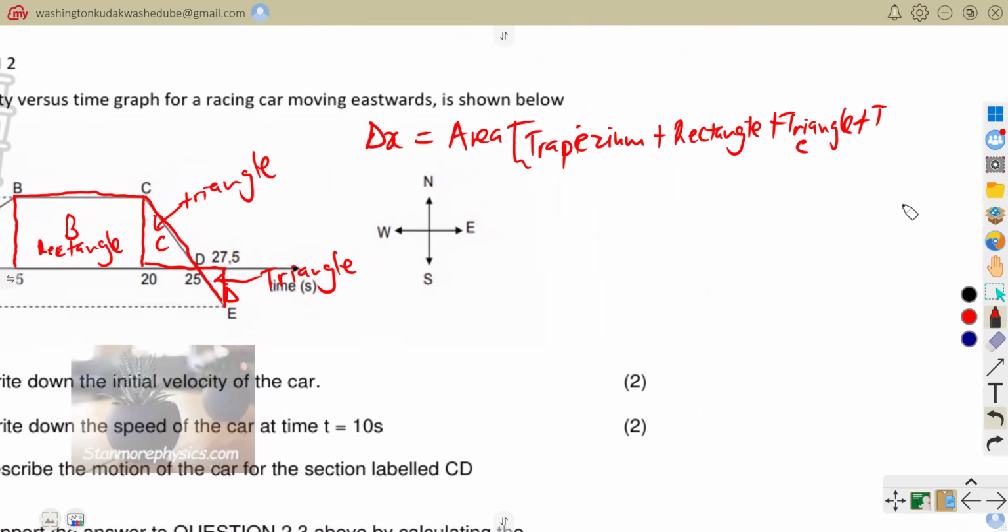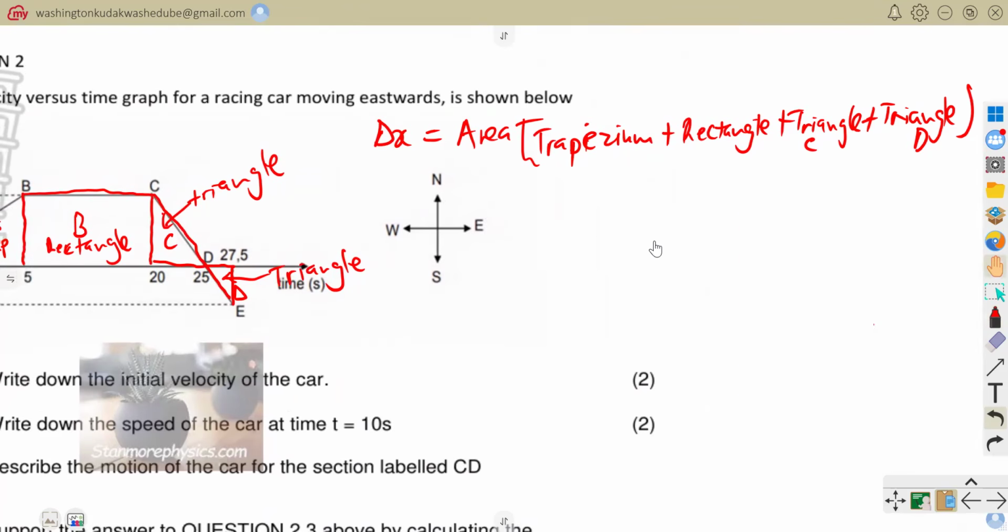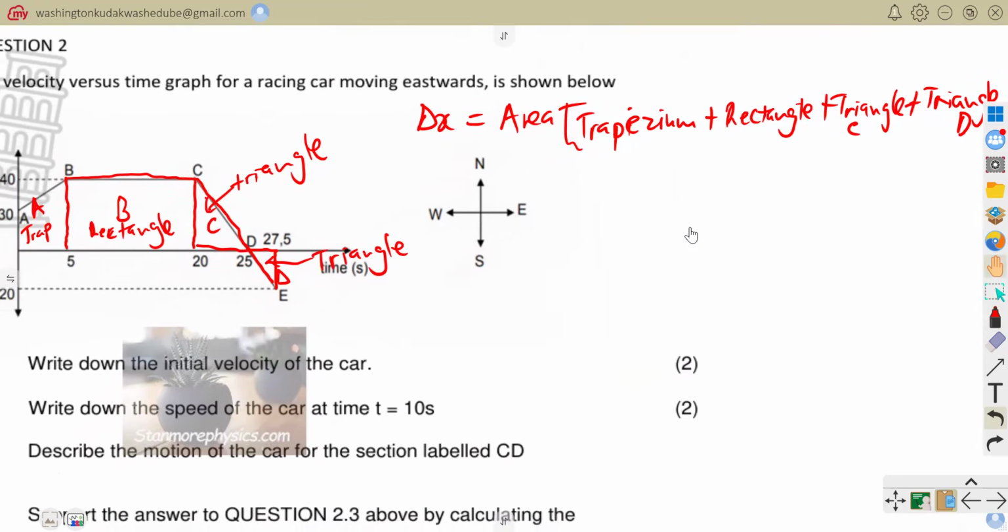So you would say plus triangle D. That is the total displacement. With that, we now need to fill in our information.